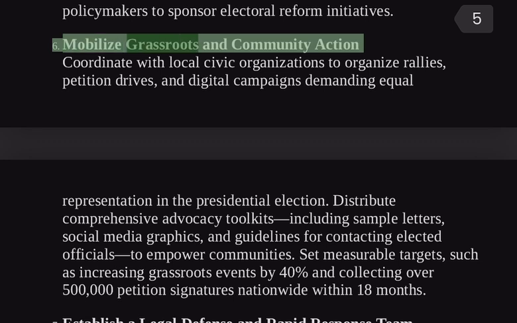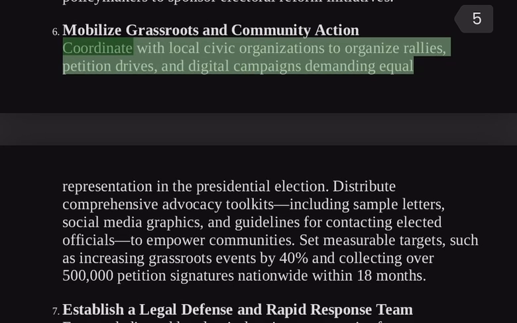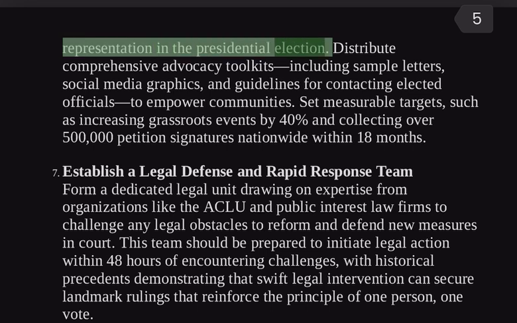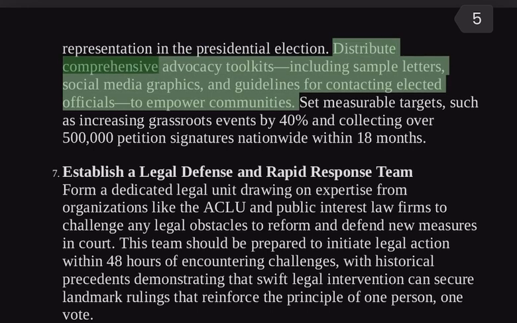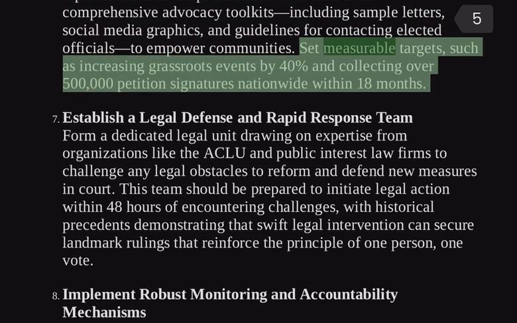6. Mobilize grassroots and community action. Coordinate with local civic organizations to organize rallies, petition drives, and digital campaigns demanding equal representation in the presidential election. Distribute comprehensive advocacy toolkits, including sample letters, social media graphics, and guidelines for contacting elected officials to empower communities. Set measurable targets, such as increasing grassroots events by 40% and collecting over 500,000 petition signatures nationwide within 18 months.